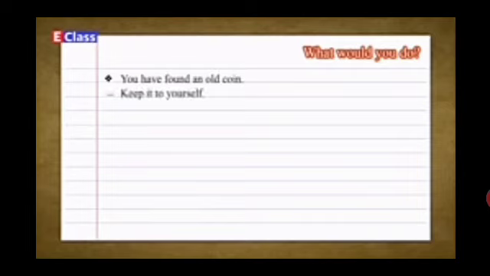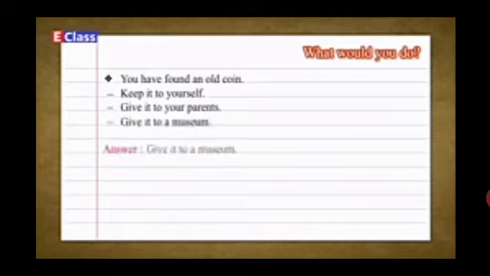What would you do? You have found an old coin. Keep it to yourself, give it to your parents, or give it to a museum.